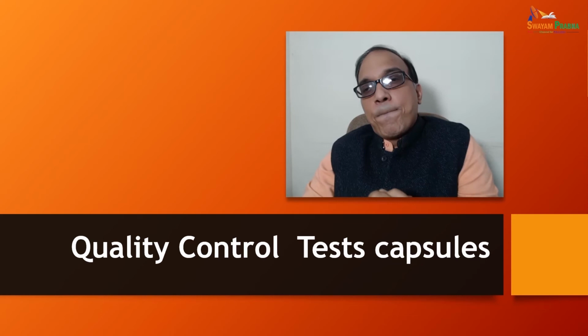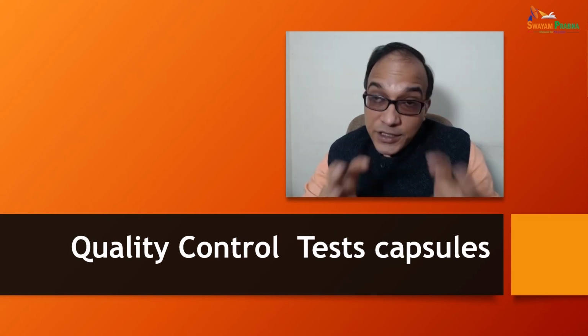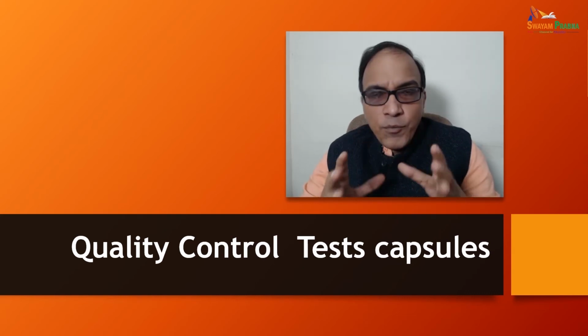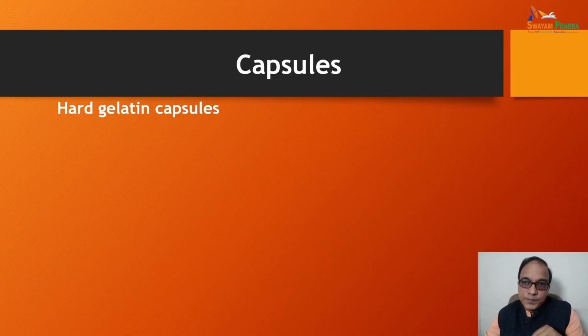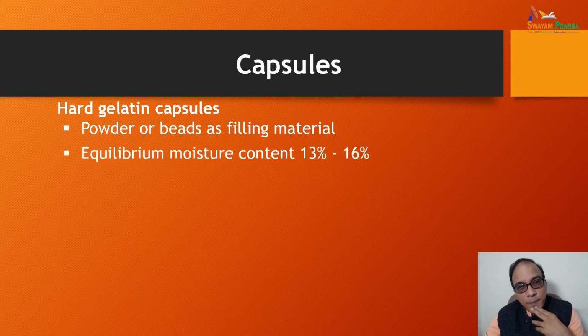Now, after covering the hard gelatin capsules and soft gelatin capsules, we are moving to the quality control tests of capsules. In the hard gelatin capsules, powder or beads are the filling material. Equilibrium moisture content is between 13 to 16%. These are the general acceptance criteria for the hard gelatin capsules.